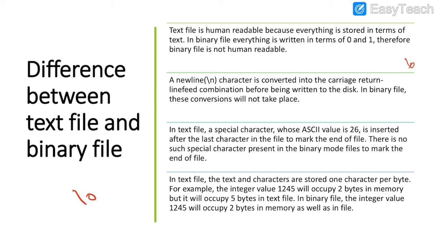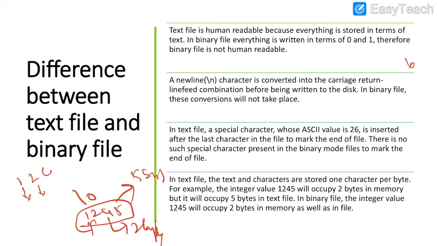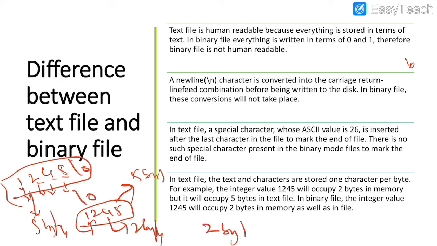And in the case of a binary file, every integer value, suppose 1245, is an integer which requires only 2 bytes of memory. In the case of a text file, it is going to require 5 bytes of memory. Why? Because individually it is going to consider 1 as one character, 2 as another character, 4 as another character, 5 as another, and \0 for the end of file marker. So totally it requires 5 bytes of memory. In the case of binary, only 2 bytes, because if it is treated as an integer, every integer requires 2 bytes of memory. Like this, there is a difference between the occupancy of a text file and a binary file.